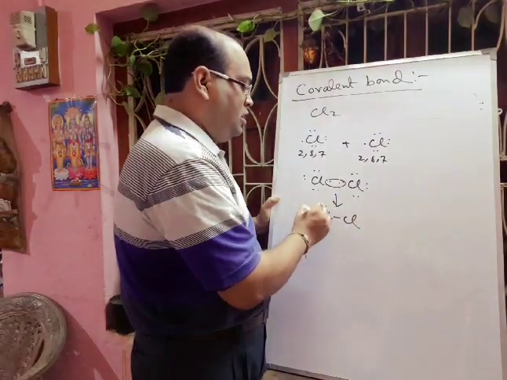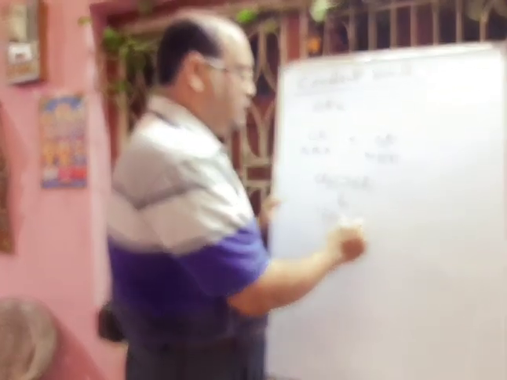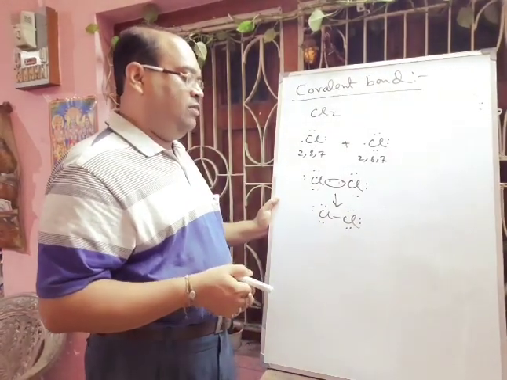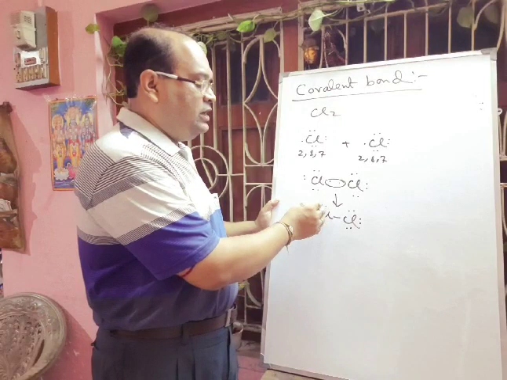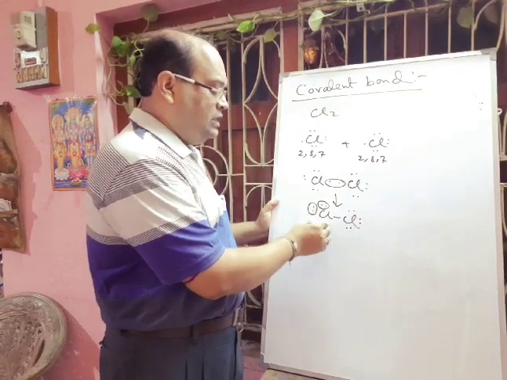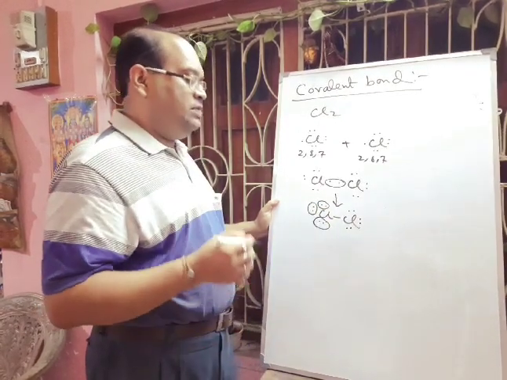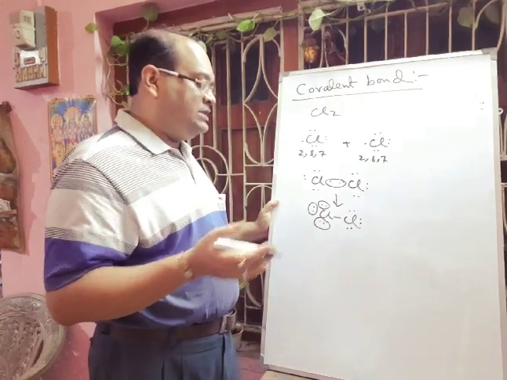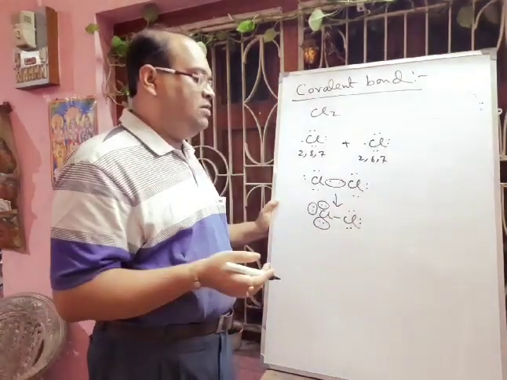This is called the electron dot structural diagram of chlorine. And here each chlorine contains 3 pairs of electrons, these are called lone pairs of electrons. These are called lone pairs because they are not taking part in the formation of the bond.